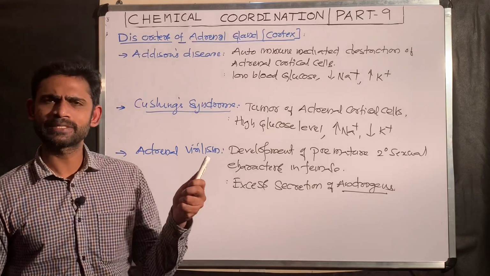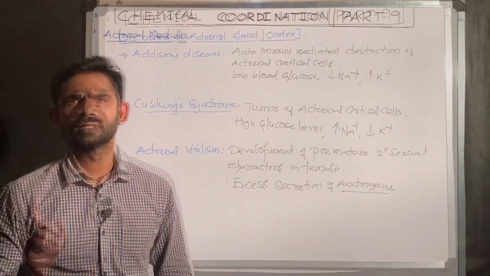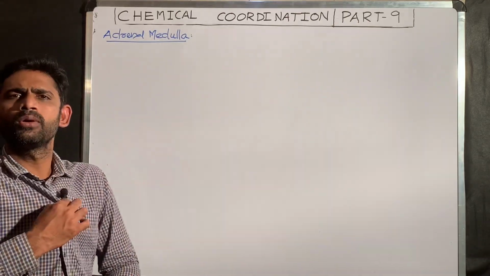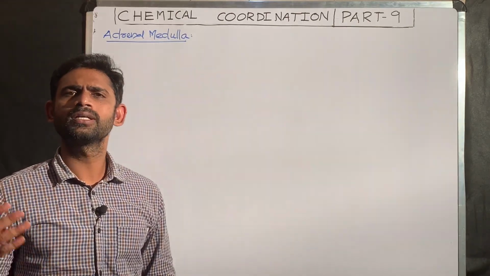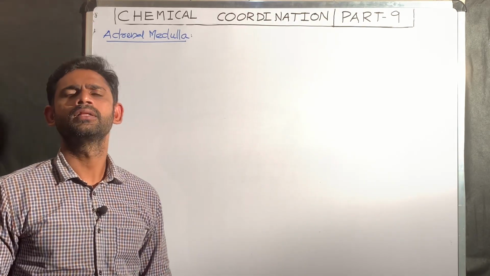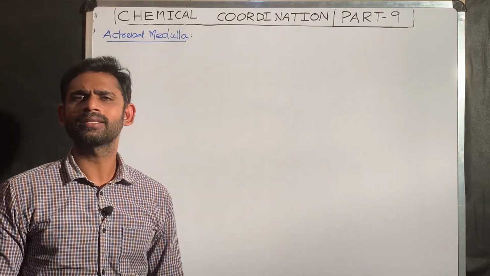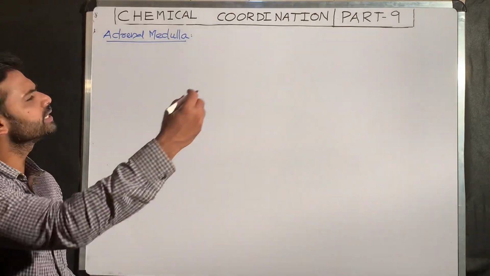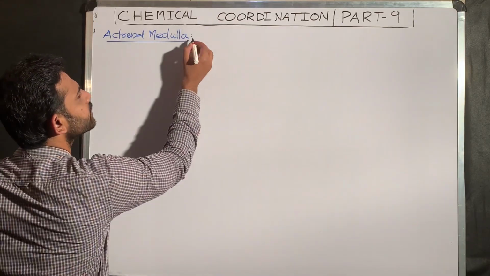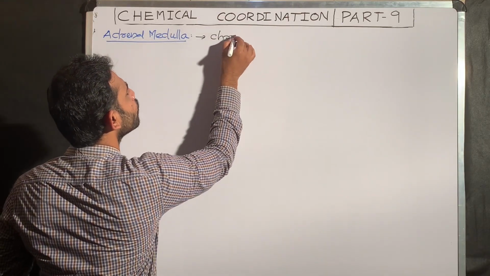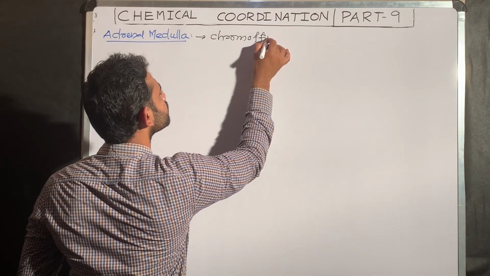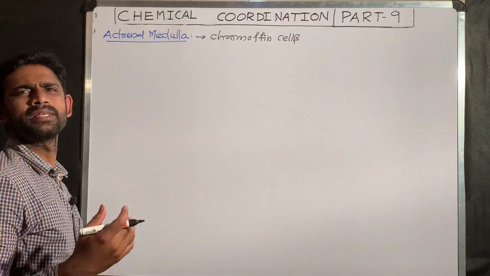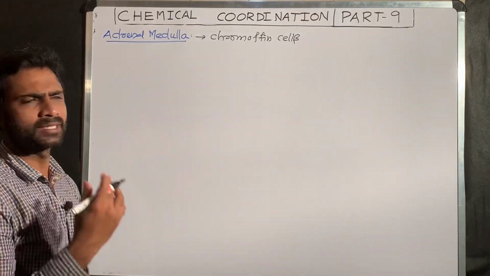Next, I am going to explain about the adrenal medulla. As we know, the adrenal gland consists of an outer cortex and inner medulla. I already explained about the cortex and corticoid hormones. Now, the adrenal medulla contains cells called chromaffin cells. Why are they called chromaffin cells? These cells we can observe only by staining. That is why they are chromaffin cells.